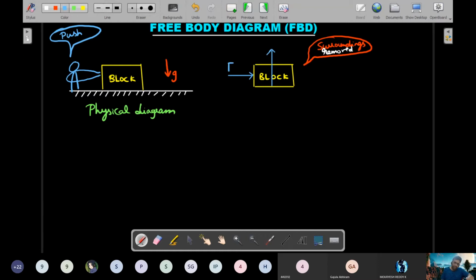So let me label them. I'll label this as F and this as N for normal reaction from the floor. And then there are non-contact forces, which include the gravitational force. From the center of mass of the system, you would have a gravitational force. The blue ones are the contact forces, the red one is the non-contact force. So you just write here, block is the system and rest all are surroundings.